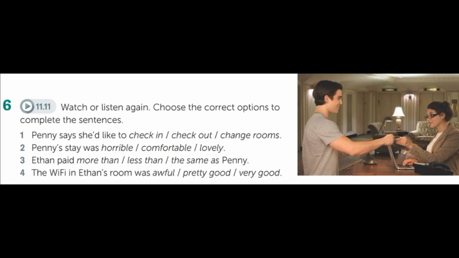Let's do the exercise about the video. Choose the correct options to complete the sentences. Number 1. Penny says she'd like to check in, check out, or change rooms. She said she wants to check in, right? Number 2. Penny's stay was horrible, comfortable, or lovely. She didn't have any problems, so her stay at the hotel was comfortable, right?